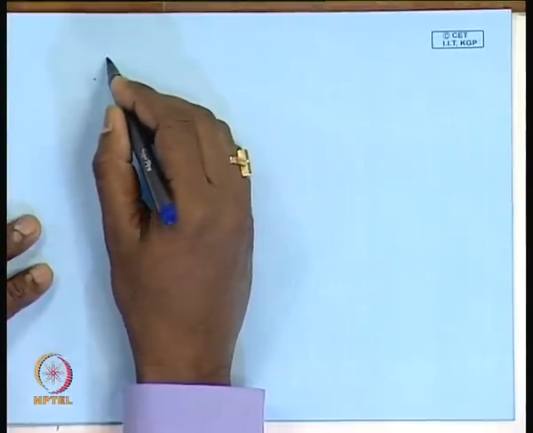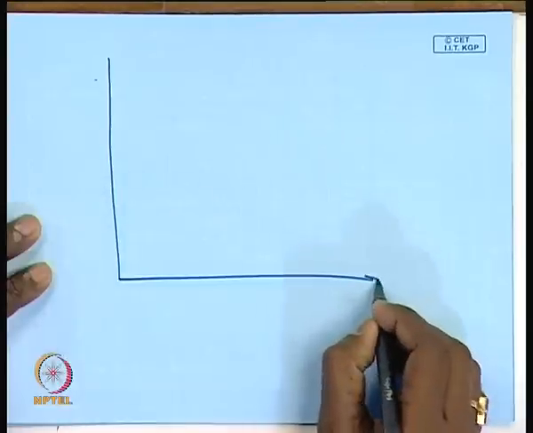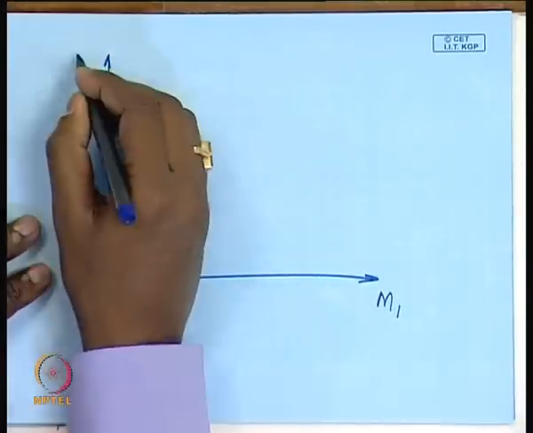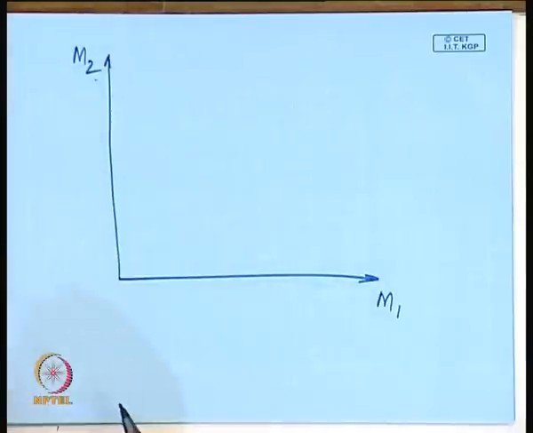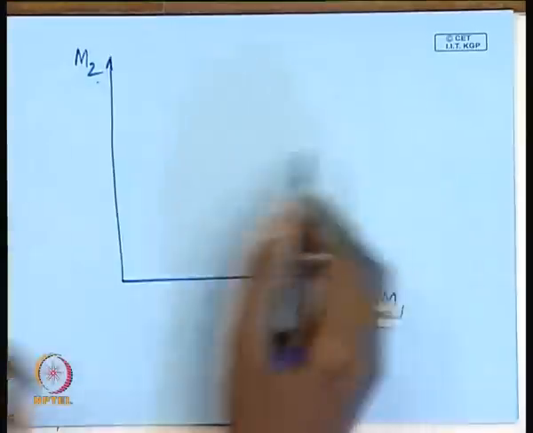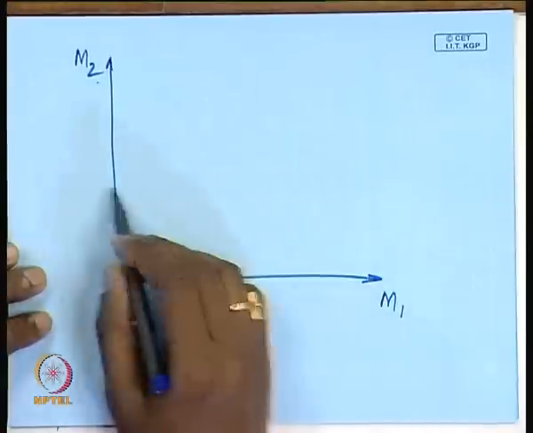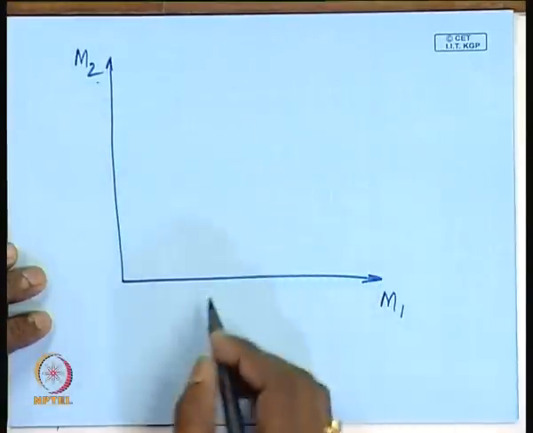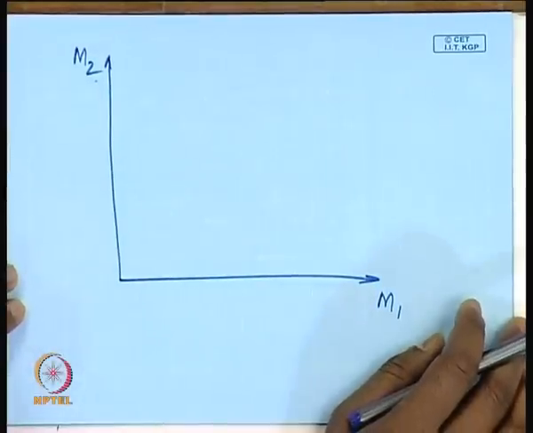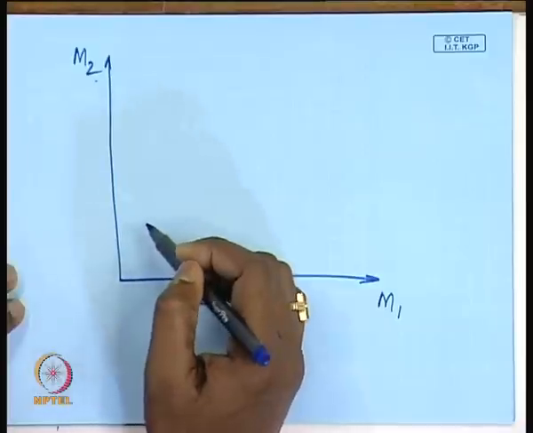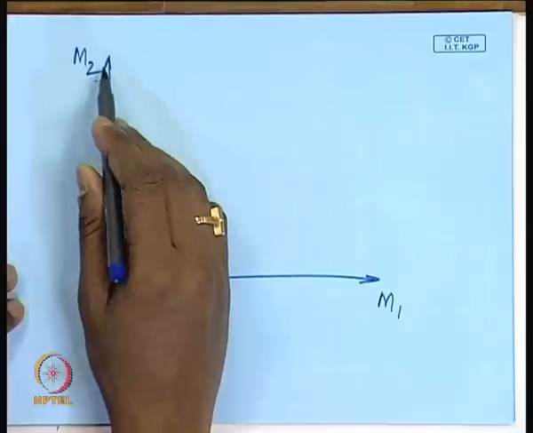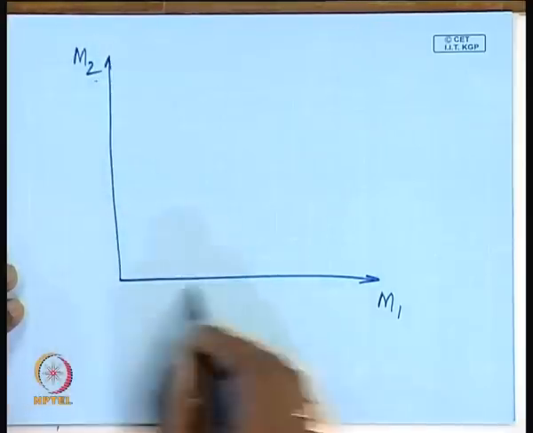Suppose that this is your M1 and this is your M2. Obviously this is a discrete probability function, so we can have different values of M2, and one satellite image generally has many such pixels. So effectively you can say that there are many possible values on this M2 axis and many for this M1.